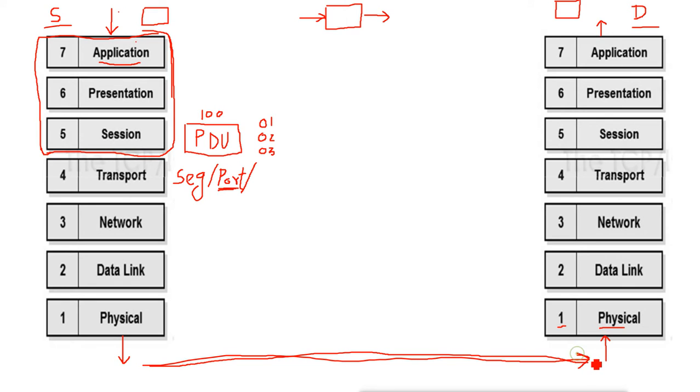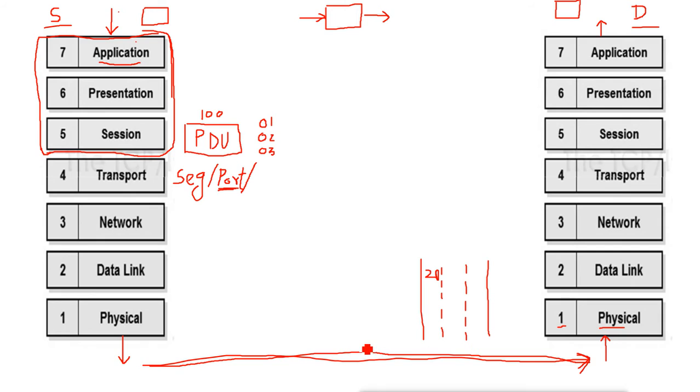For example, you can assume this network, this cable, as a highway. The port numbers are like the lanes of this highway. When data goes onto this highway, based on the port number, it goes to these lanes. Port number 21 has its own lane, and the other protocols have their own lanes.